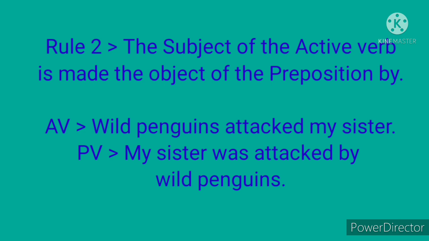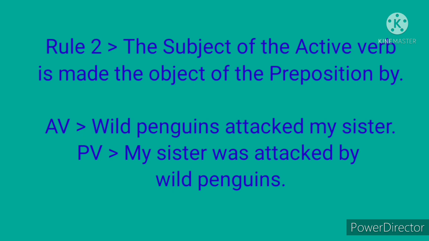Rule 2. The subject of the active verb is made the object of the preposition by. Look at the sentence in active voice. Wild penguins attacked my sister. Here, according to rule 1, we brought the object my sister to the subject's place.